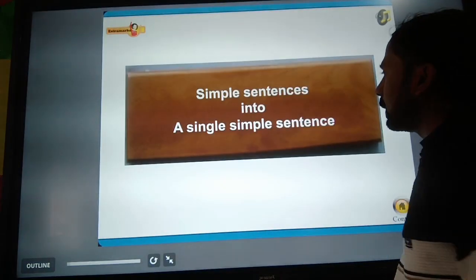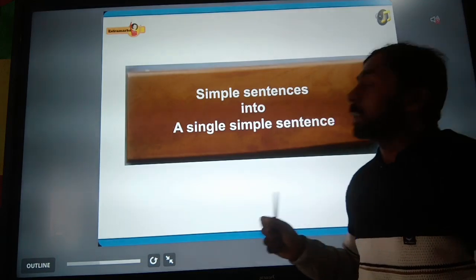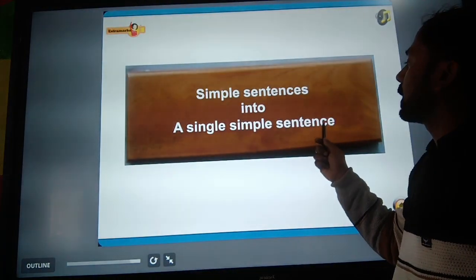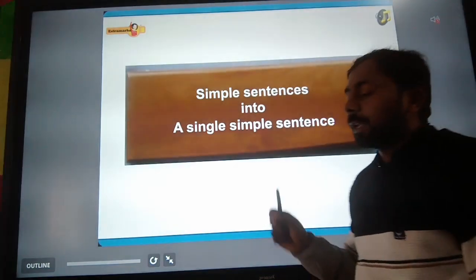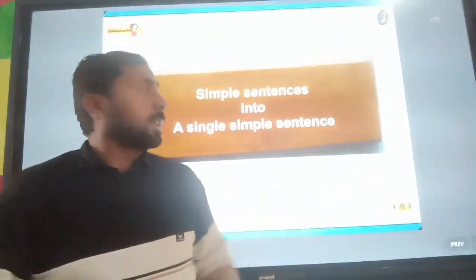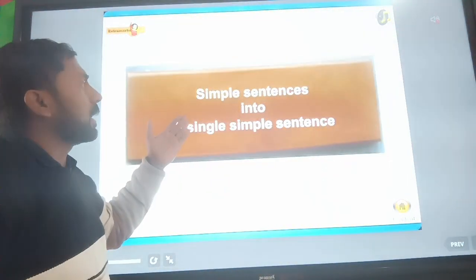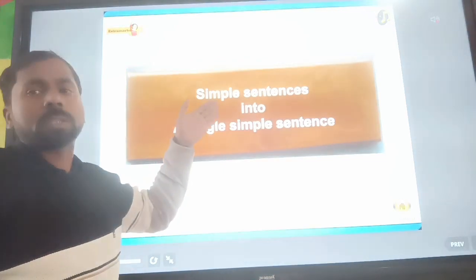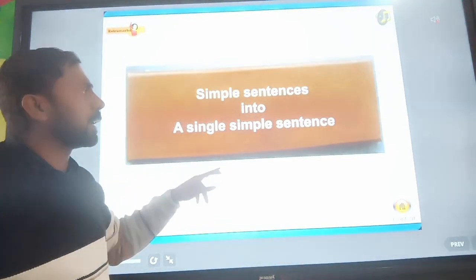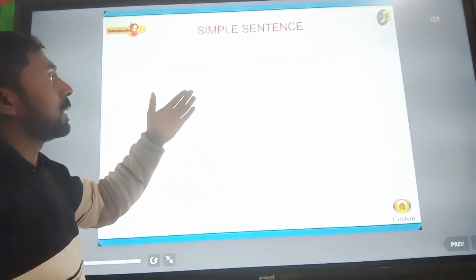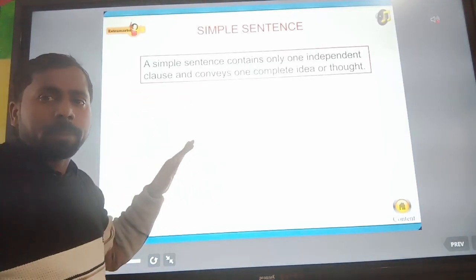Now first is simple sentences into a single simple sentence. It means we combine two or more simple sentences into one single simple sentence.